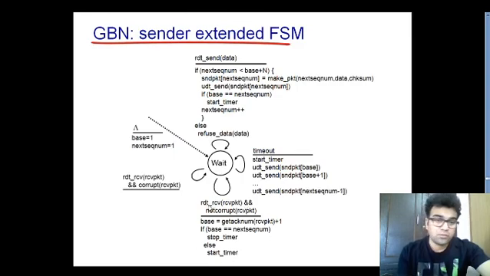Once your sending side sends some data, the sending side always receives acknowledgements of the sent data. So if your acknowledgement is not corrupted, then what you need to do is put the acknowledgement number plus 1 inside the base.